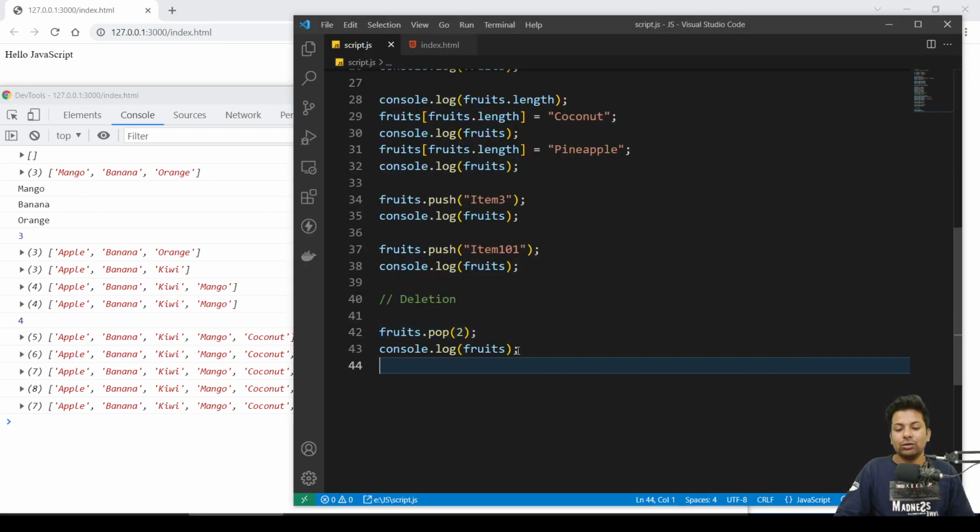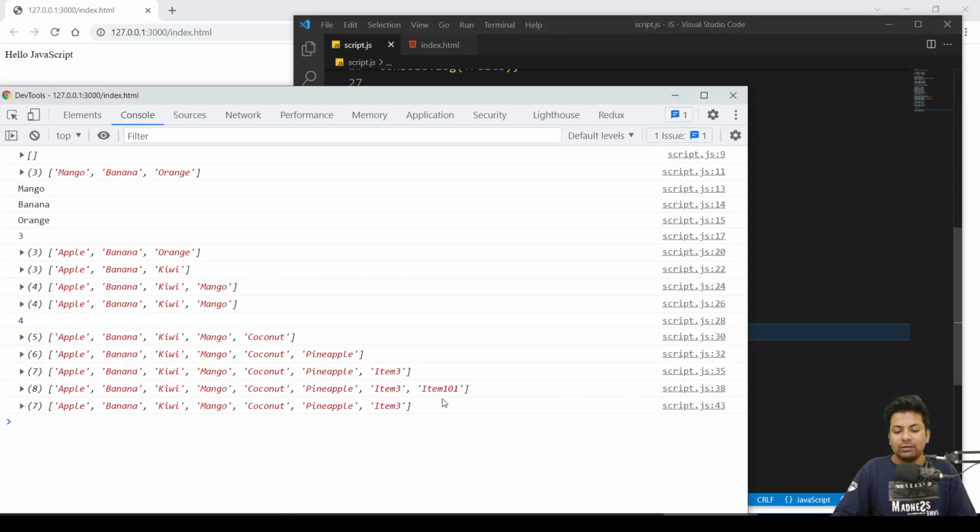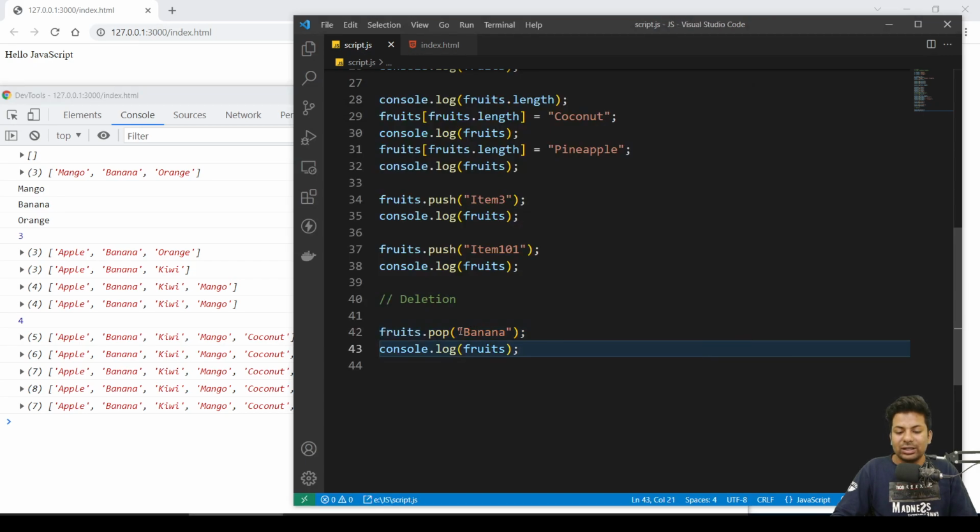Okay guys, so don't think okay, I'll give the index number. Suppose you give the name totally, like banana. I want to remove banana. Yeah, see, then also nothing happened, it removes only the last one. So don't give any index number or name, because it will remove the last one only.